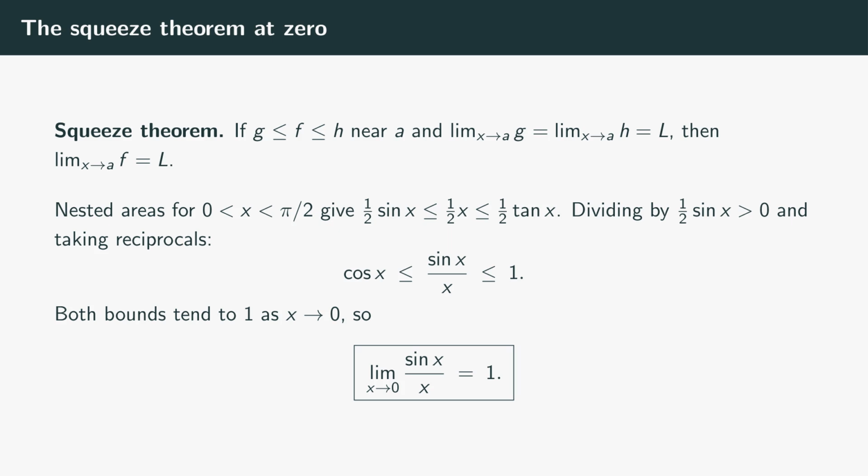And sine x over x is an even function. Sine of negative x over negative x is the same as sine x over x. So the left side matches the right side. The two-sided limit equals 1. File this one away. You'll see it again the first day we differentiate sine.